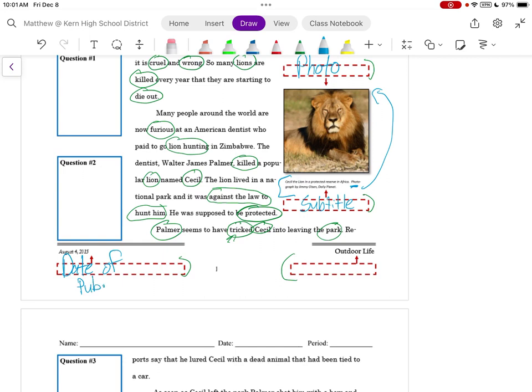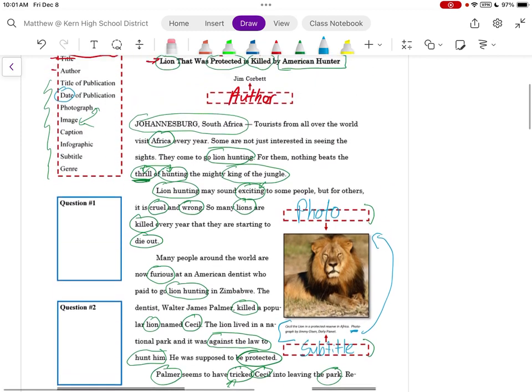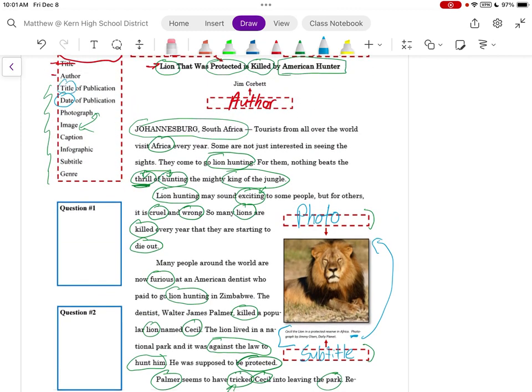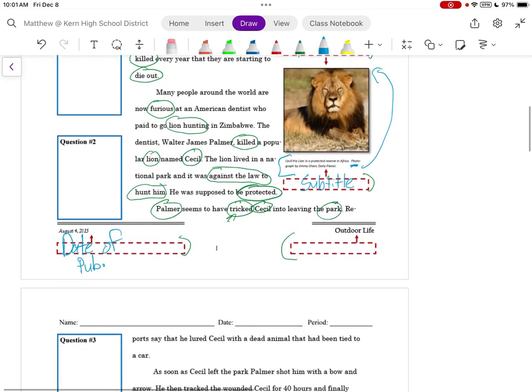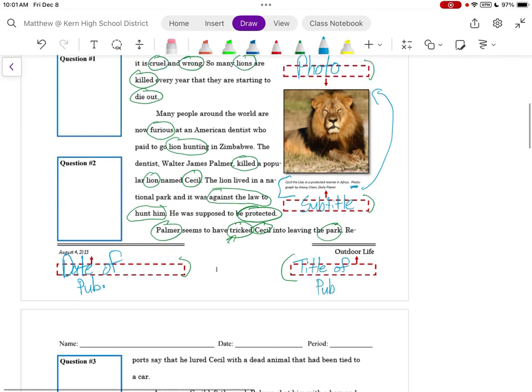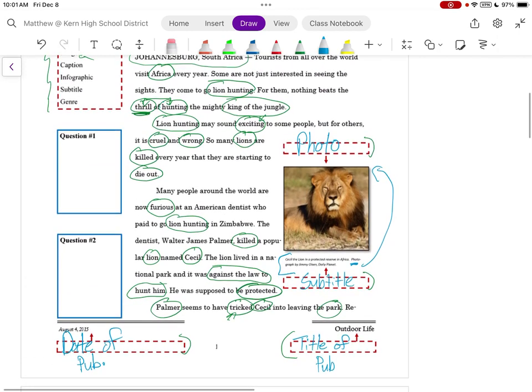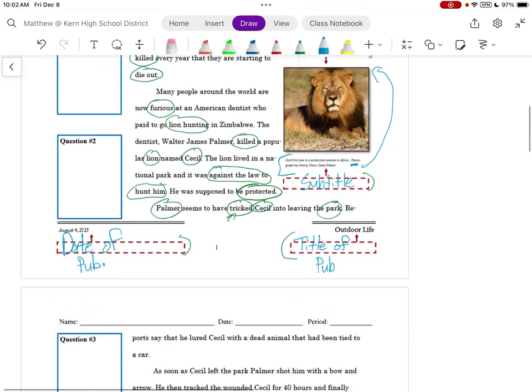Outdoor Life. Well, if this is the date of publication, I'm going to assume Outdoor Life is the title of publication. This is who published the article. So I'm going to say title of publication. Now we will come back to these questions later.